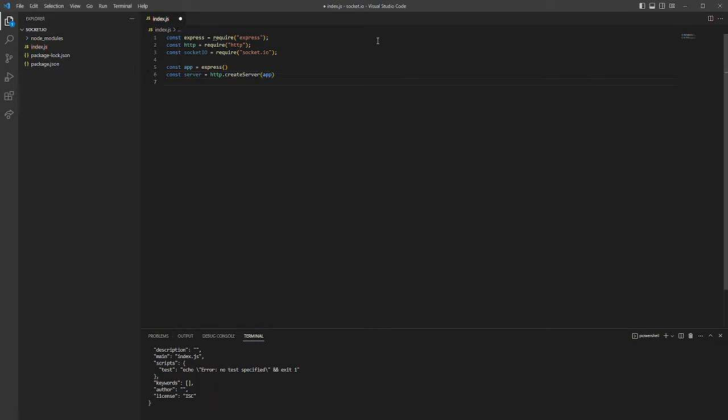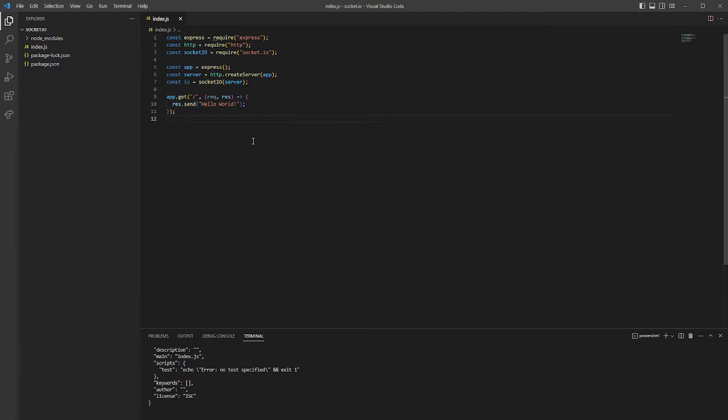The next step is attaching the Socket.io instance to the HTTP server. So we will make a variable io and attach the server. Then we will create a route that will handle everything. So we will need app.get, request, response, res.send. For right now we'll make some kind of hello world. Every programmer loves hello world, so I hope you do.